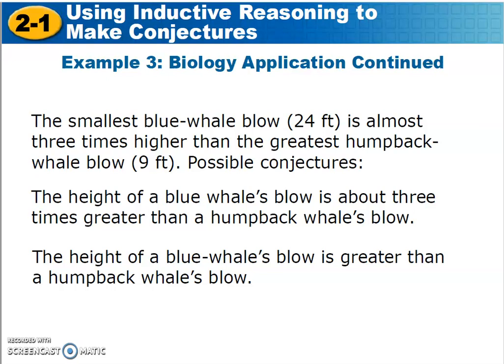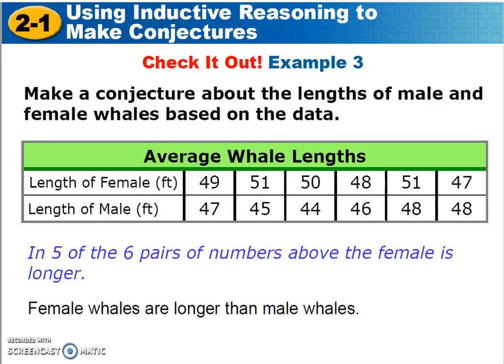So here you see, look at that, the last two. The height of the blue whale's blow is about 3 times greater than the humpback whale's blow. And then the height of the blue whale's blow is greater than the humpback whale's blow. So again, I came up with that bottom conclusion. Not everybody's conclusions will be the same, and they may not be correct. Again, the conjecture could be wrong if it's based on inductive reasoning.